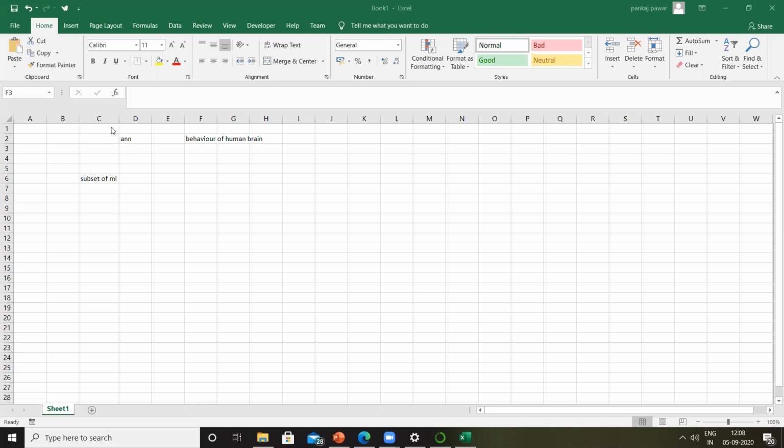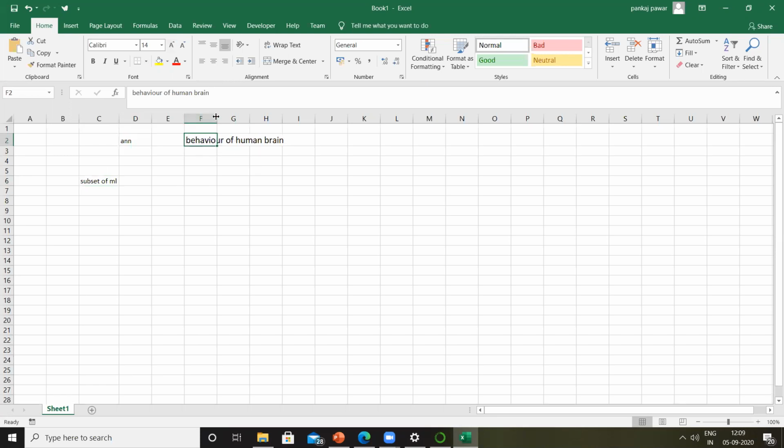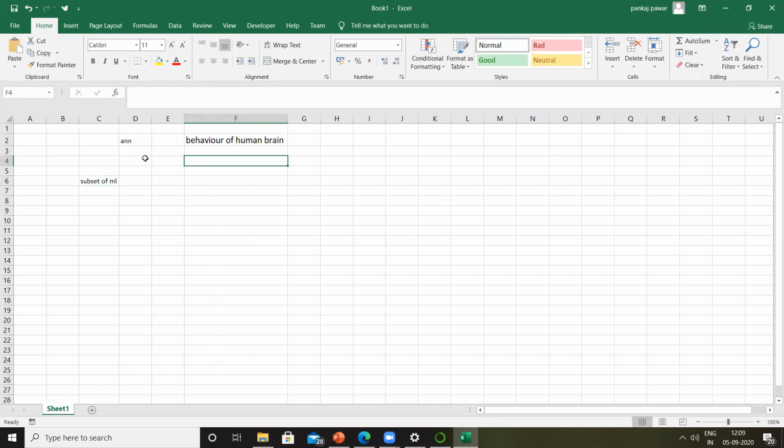What are we going to do in ANN? It's actually a subset of machine learning, right? And ANN is trying to simulate the behavior of the human brain when it thinks in certain ways. So we are going to create machine learning programs which work like the human brain. That is the agenda of artificial neural network.